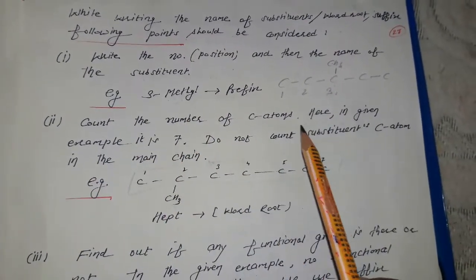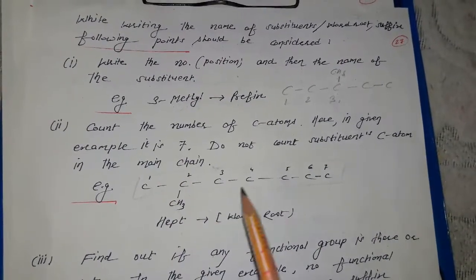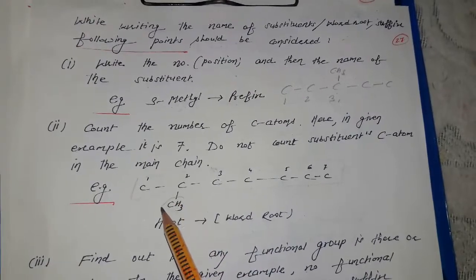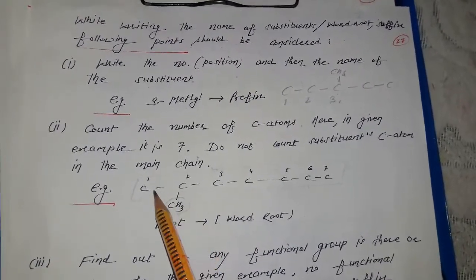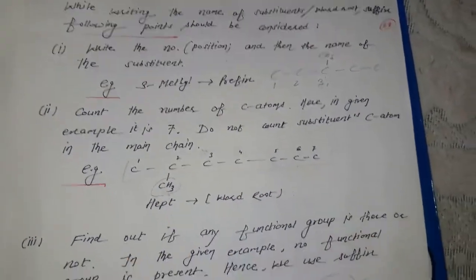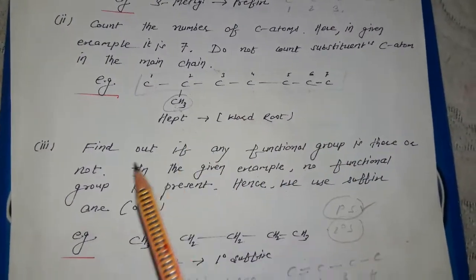Count the number of carbon atoms. Here in the given example it is 7. Do not count substituent carbon atoms in the main chain. So we have no need to count the total number of carbon atoms in the case of substituents. Only the carbon atoms of the main chain we have to count, and we use them to write the word root.